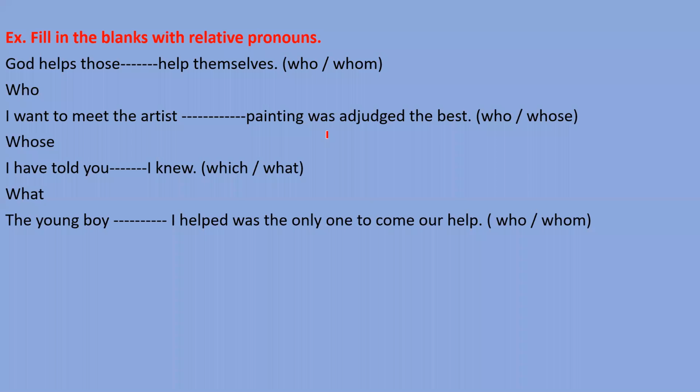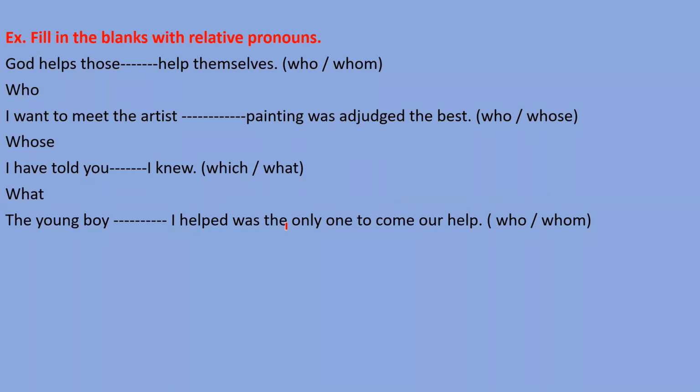Next, the young boy I helped was the only one to come to our help. The young boy, which option will come? Who or whom? Who will tell me? Please try. Lavisha, you please tell me. Who?